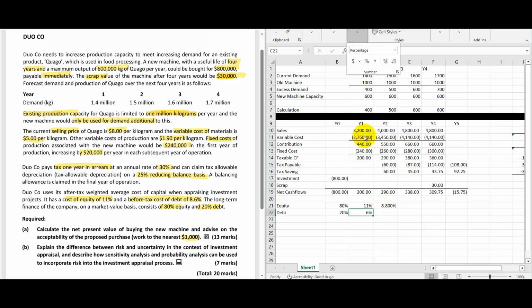So let me put the percentage and let me increase the number of decimal places. Then we'll get the 20% of that. 20% of 6.02. So let me decrease the number of decimal places. Then here we are getting a final weighted average cost of capital. Final weighted average cost of capital of 10.